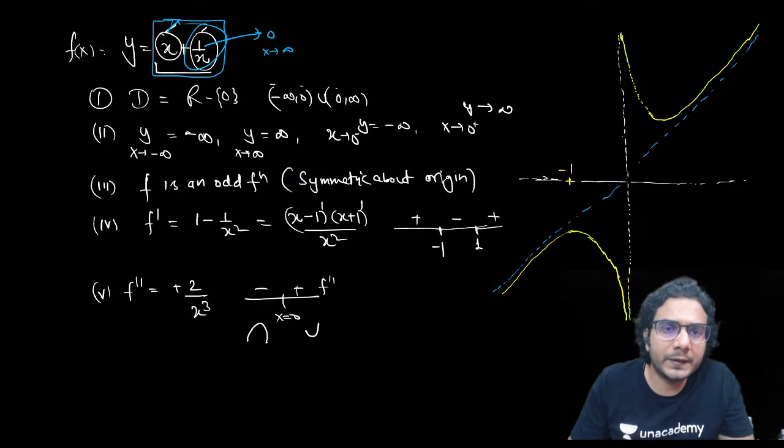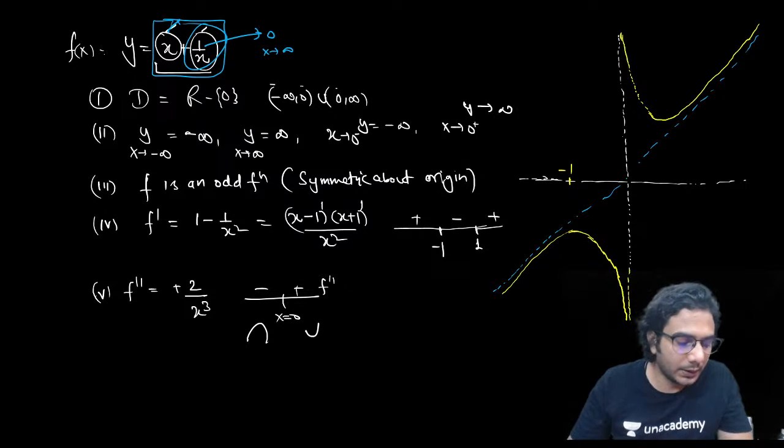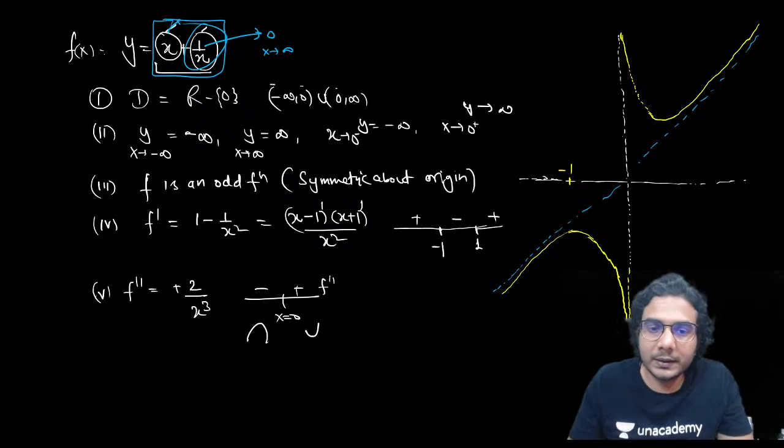This is one way to explain it, but not the proper method to find an oblique asymptote. There's a proper method to find an oblique asymptote. You take f(x) minus (mx plus c), a line, and when x approaches infinity, this difference should approach 0. In that way, you try to find m and c, and if you get m and c, then you get the oblique asymptote. So anyways, I'm not discussing oblique asymptote today.